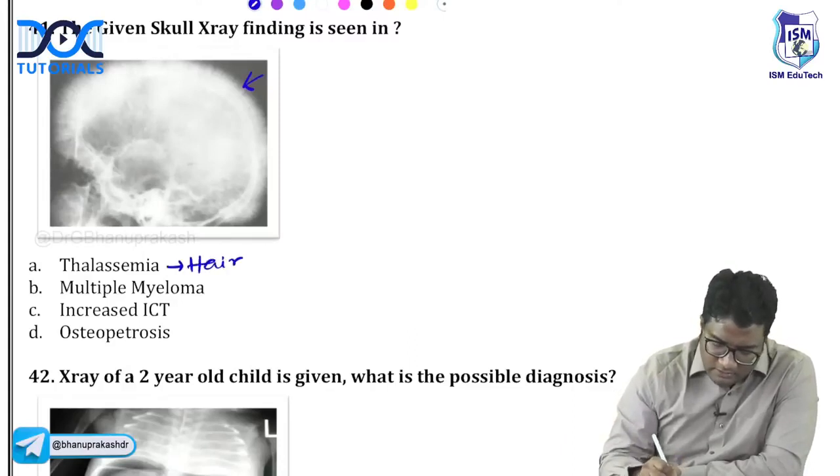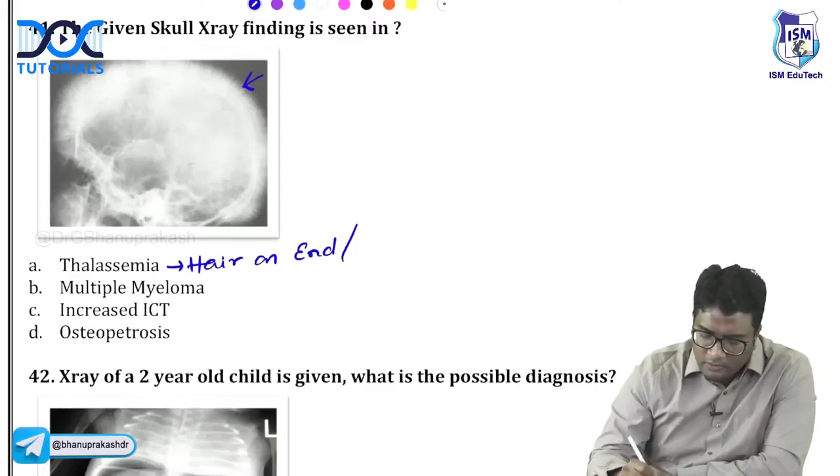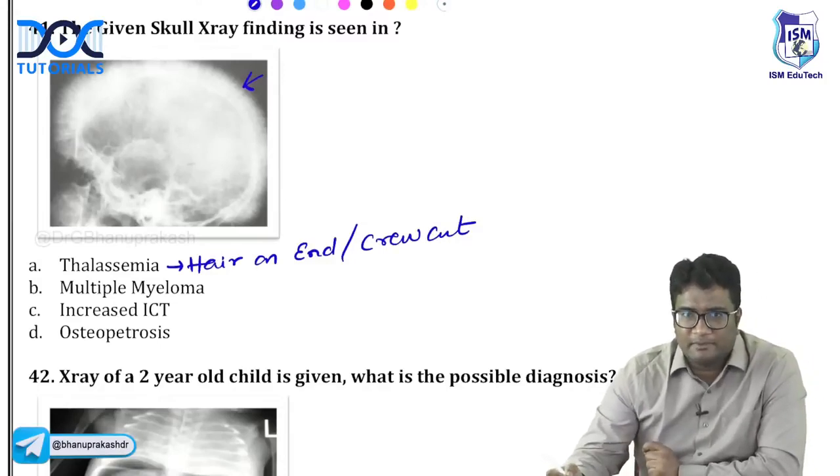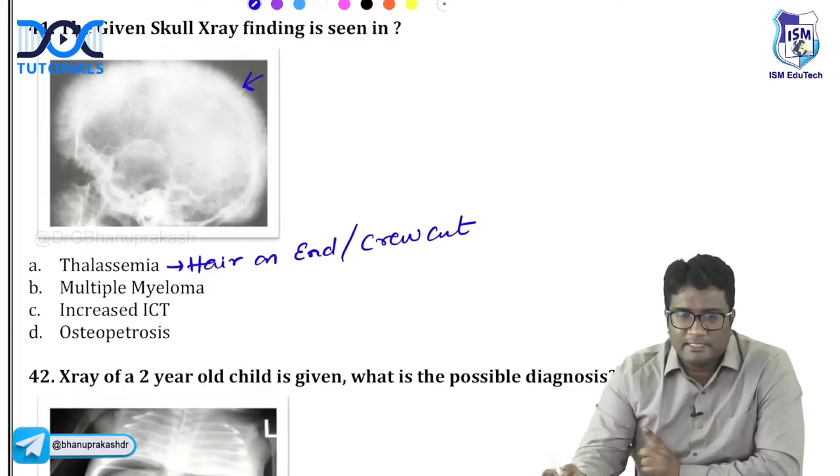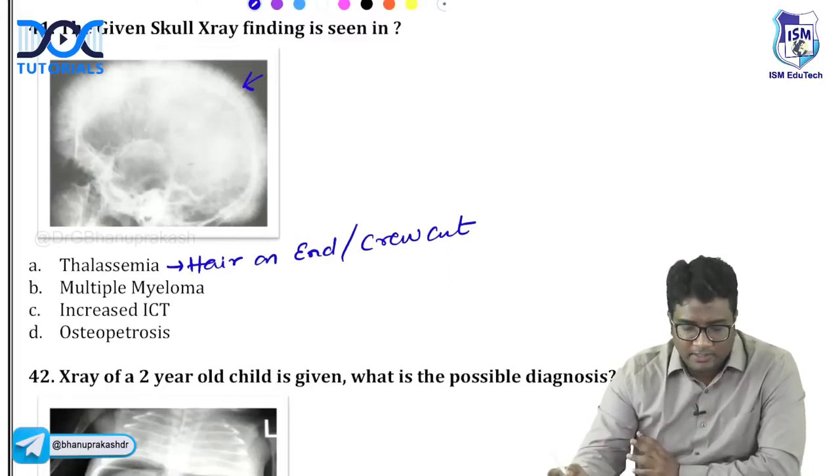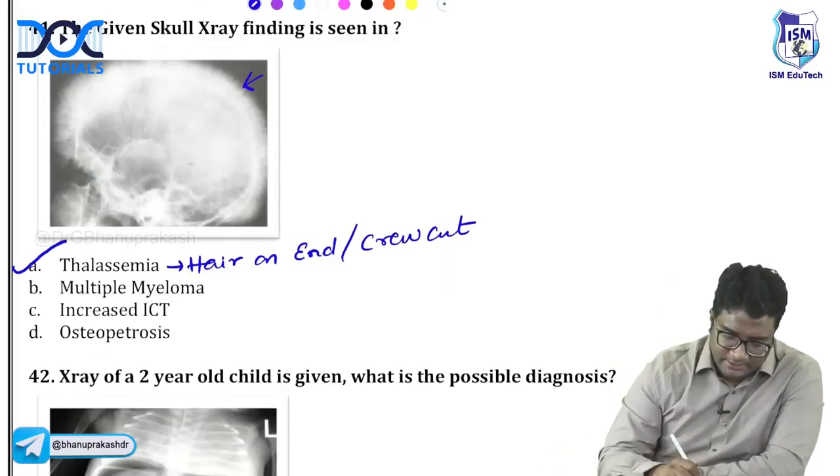Hair on end, I cannot have this done wrong. Okay, hair on end or crew cut appearance. The first answer should be thalassemia. If that is not there, then you can answer severe hemolytic anemias like sickle cell anemia. But your first answer, only severe hemolytic anemias, not the routine sickle cell anemia. Only severe hemolytic anemias and especially thalassemia produce crew cut appearance or a hair on end appearance. Okay, please remember that thalassemia is the answer here.